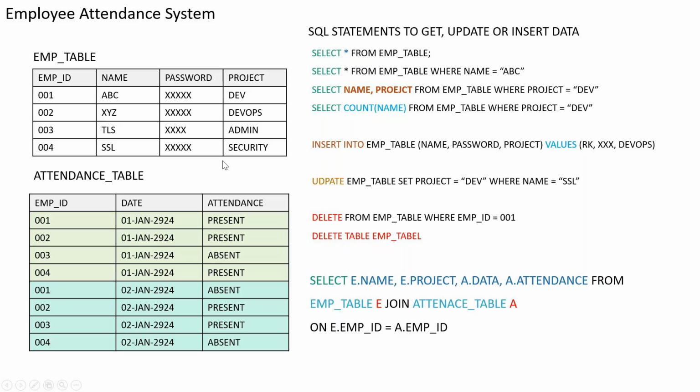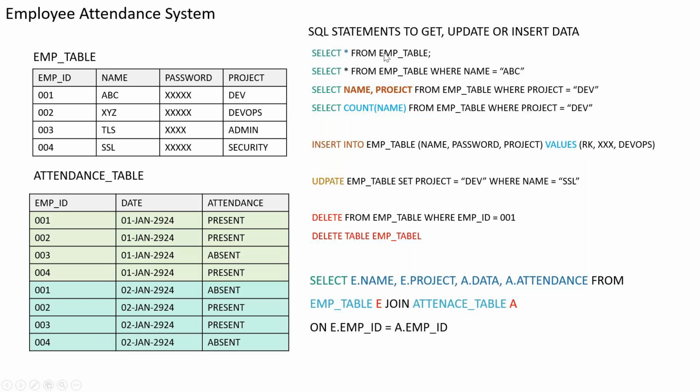So the first query is select star from employee table, and always end with this semicolon. Semicolon will ensure that your statement is complete, and you can just run it. Whenever you say semicolon, that means this is the query you want to run. So here you are saying I want to select, and this is a query language, and this is how you have to write it. I want to select star. Star means everything, from the employee table.